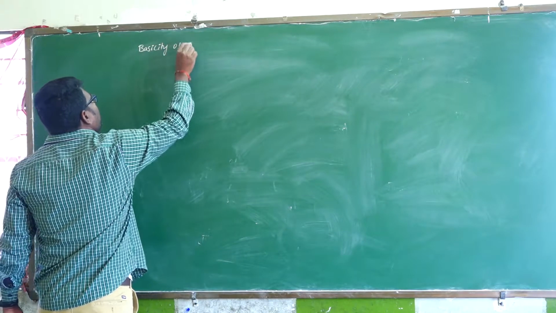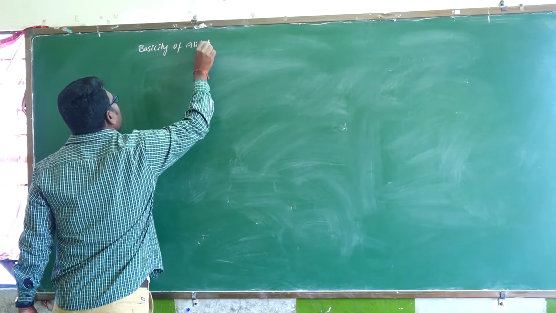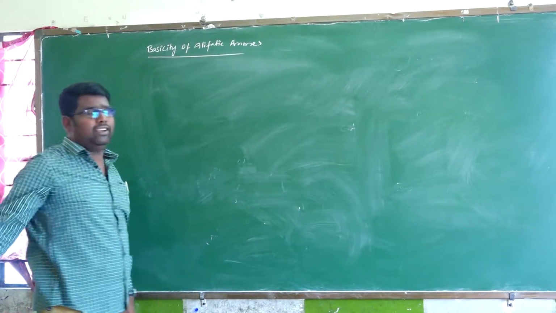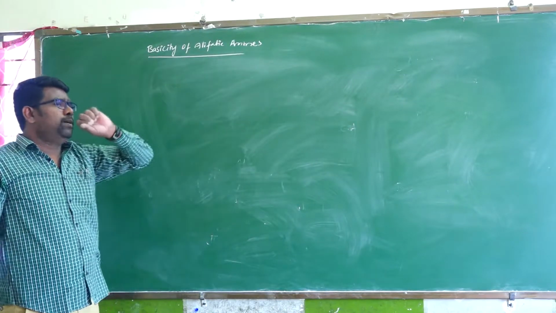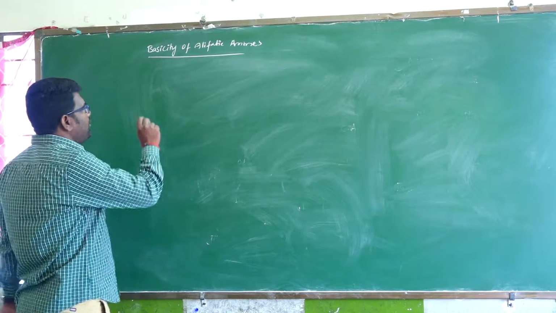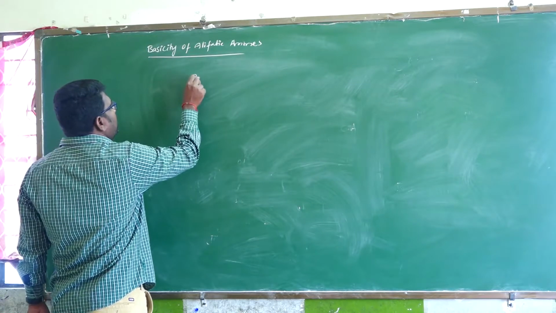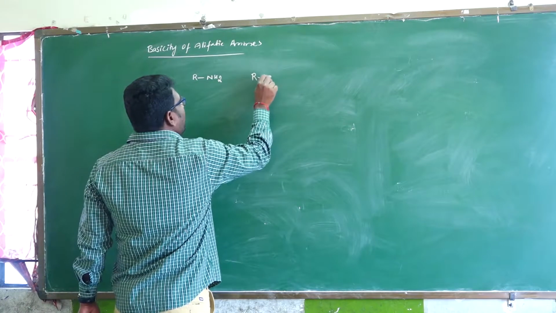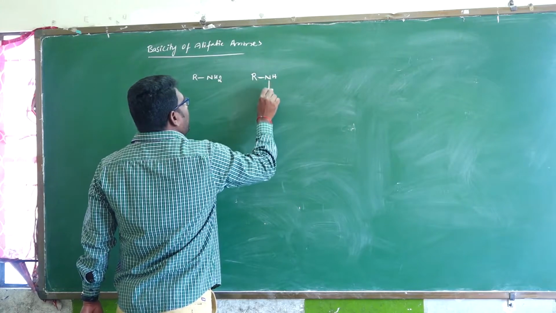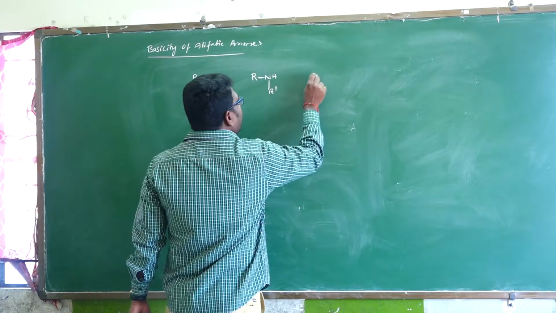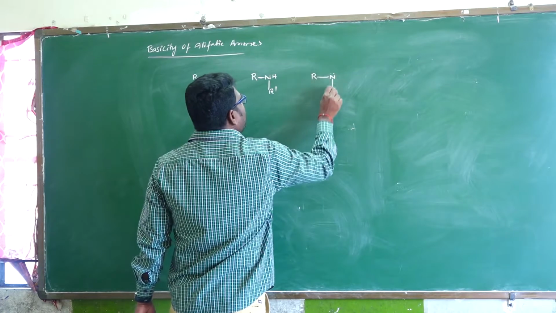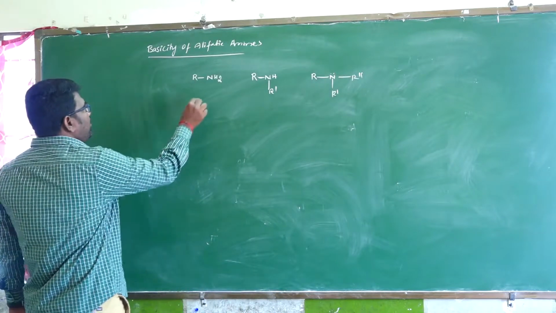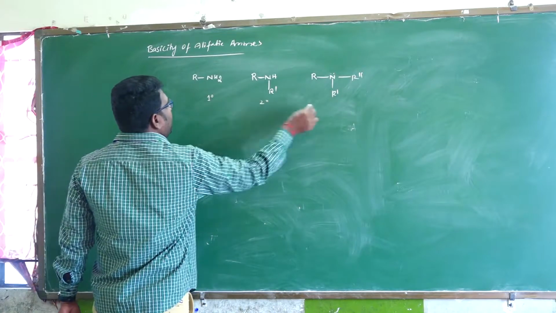Basicity of aliphatic amines. Whether it has primary, secondary, or tertiary. I am taking one general example. Primary means R NH2, this is a primary amine. R NH R dash is a secondary amine. R N, with a lone pair of electrons, R dash and R double dash, this is a tertiary amine. So primary amine, secondary amine, tertiary amine.